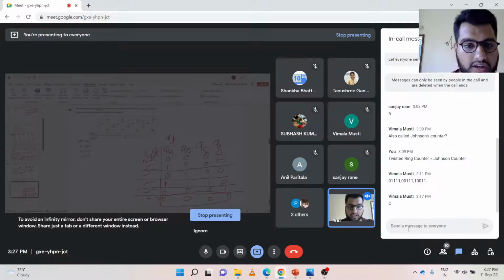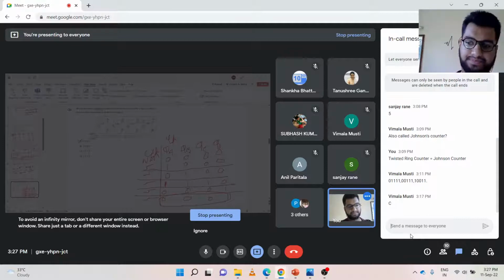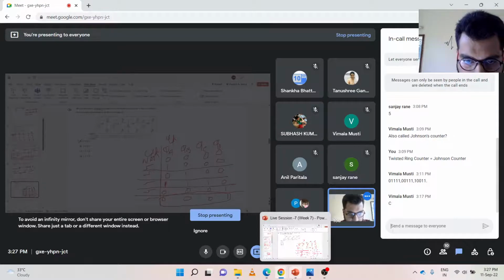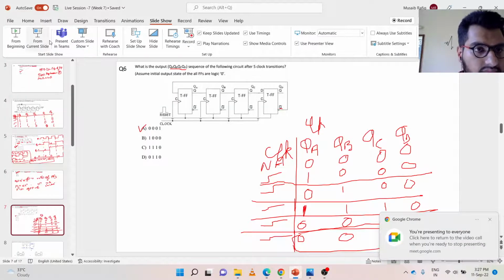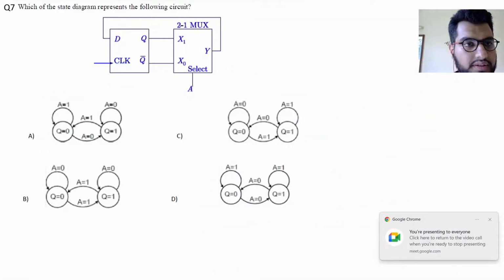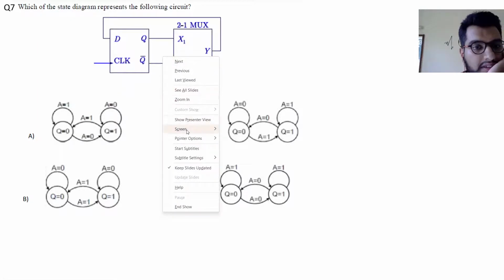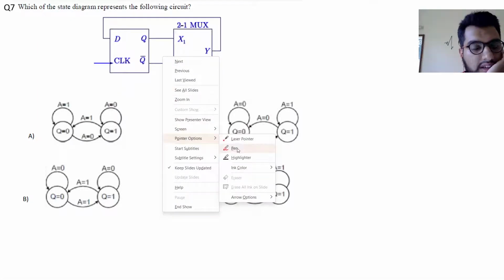So if there are no further doubts, we can proceed to question number 7, I guess. Question number 7: which of the state diagrams represents the following circuit? So what is this circuit? Let's first examine this circuit.